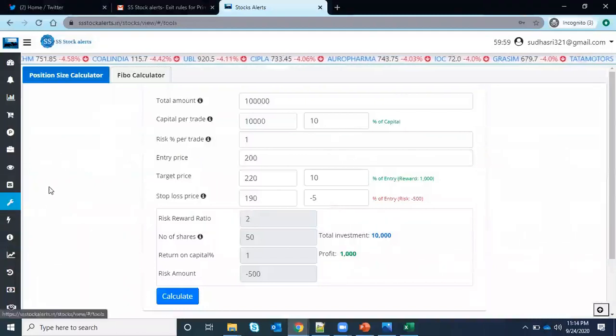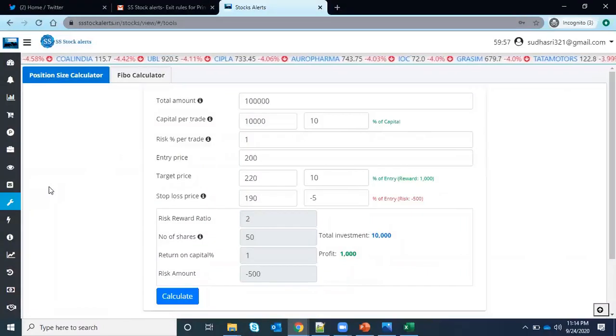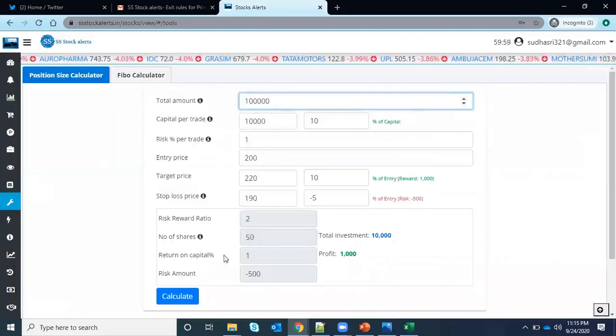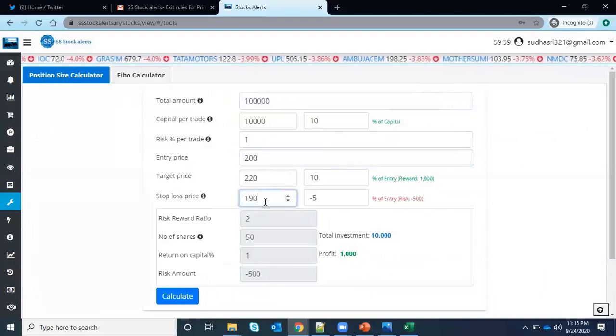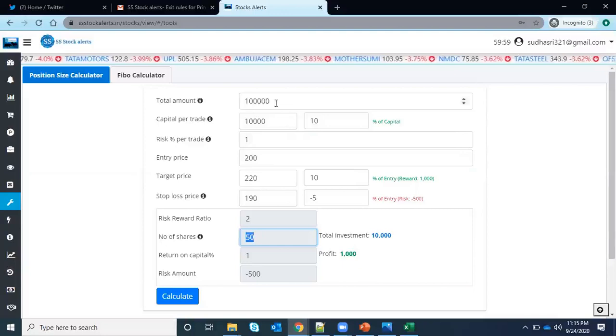Here you can enter your initial amount, how much risk percentage you want to mention for each trade, and the number of shares you want to buy. So for my capital of 1 lakh, my entry price is 200, my stop loss is 190. So there is 10 rupees of risk, so I can buy only 50 stocks for my 1 lakh.